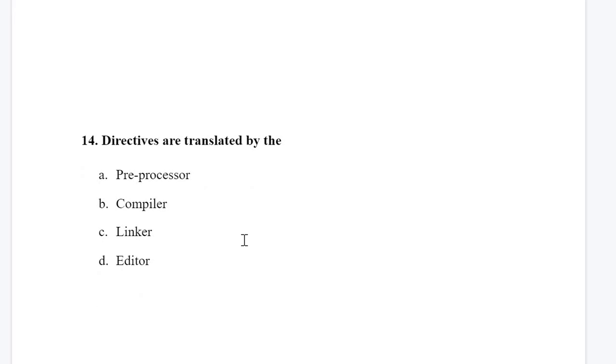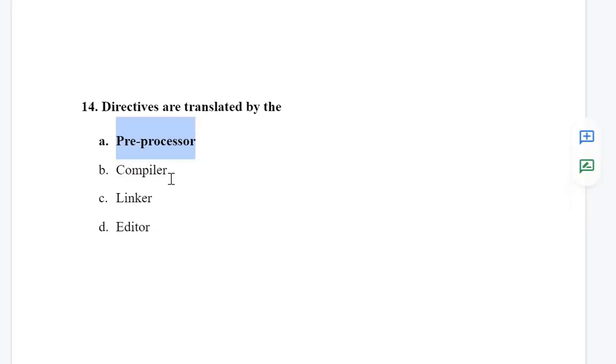Next is, directives are translated by the preprocessor. Compiler, no, the compiler doesn't translate the directives. Linker, no, it links the library files. Editor, no, it is also not the correct answer. So preprocessor is the correct answer.